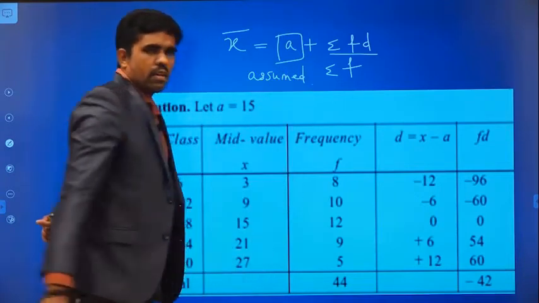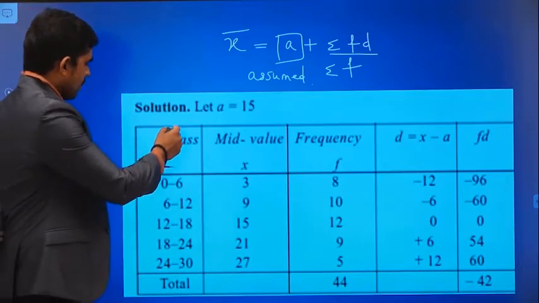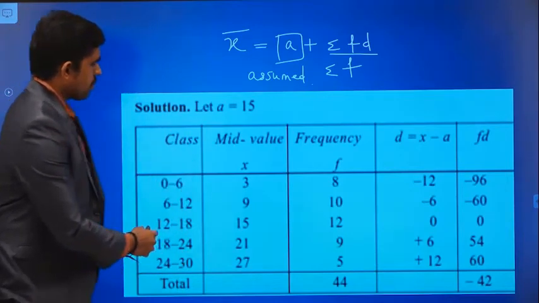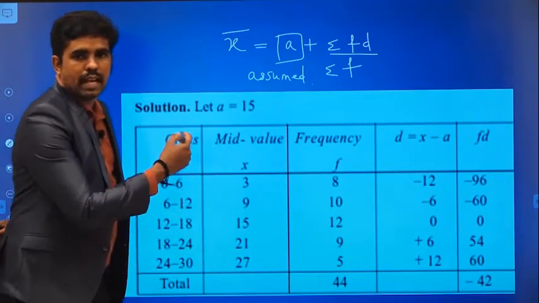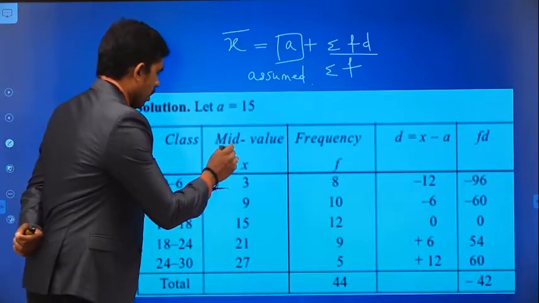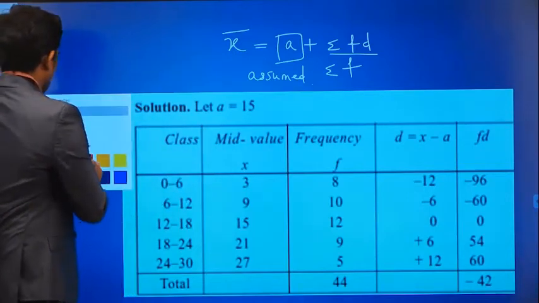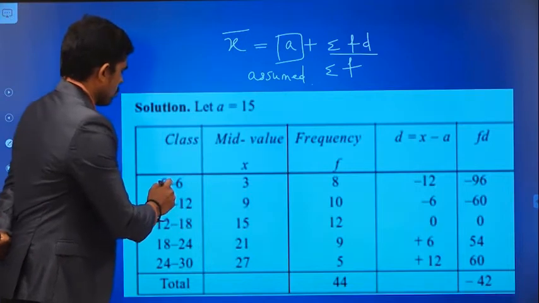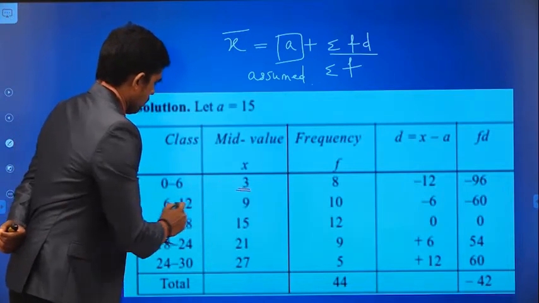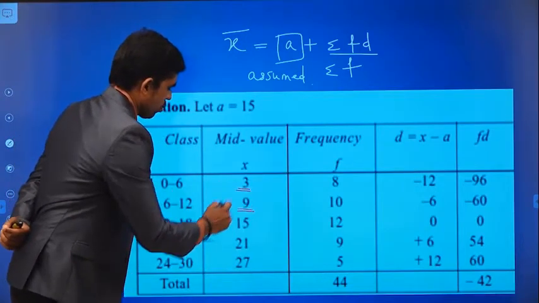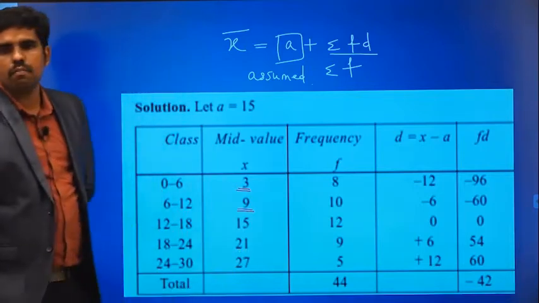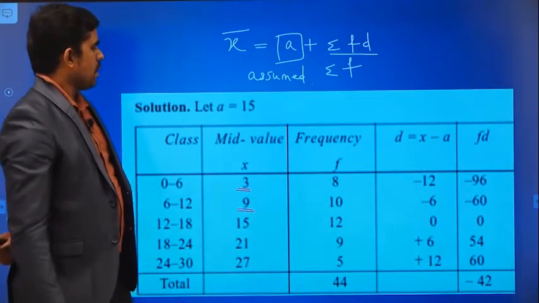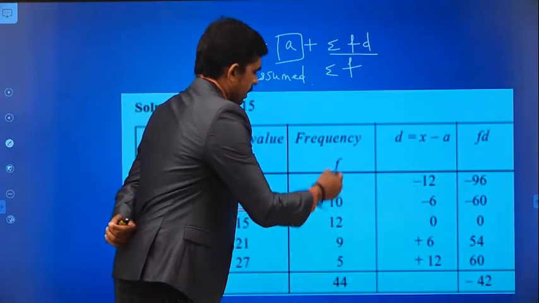First write the class values, each and every class value. Whenever we are dealing with class interval data, first you have to find the middle value, that is the midpoint. So for 0 to 6 the midpoint is 3, for 6 to 12 the midpoint is 9. In this way you have to find the midpoints. Then the frequency is already there in the data.